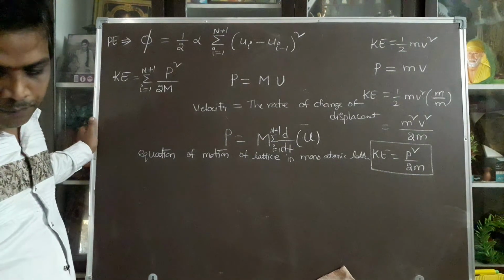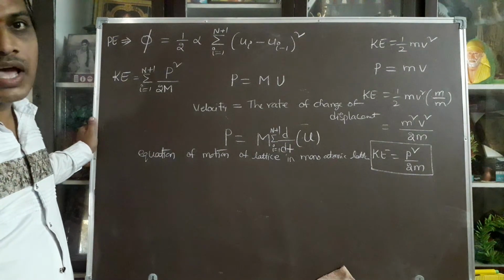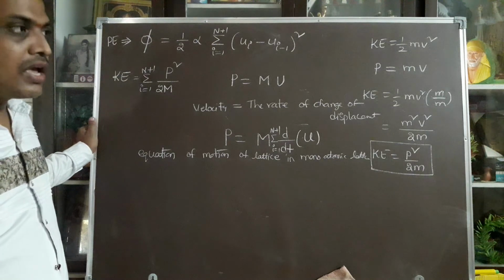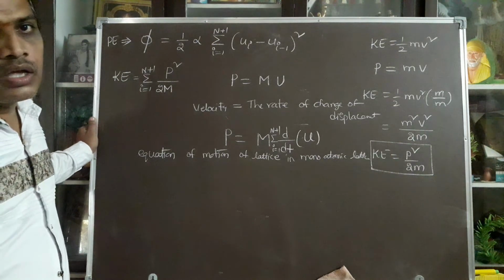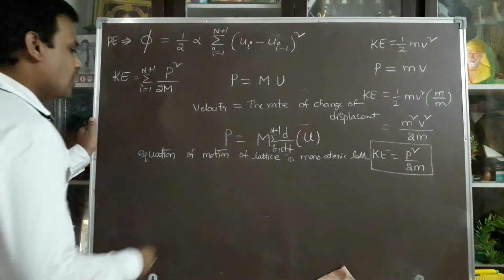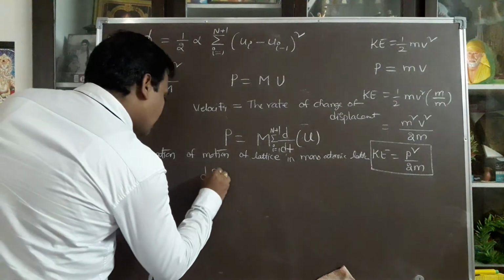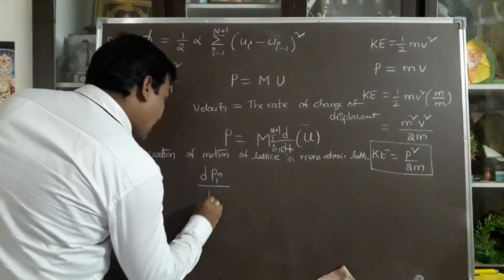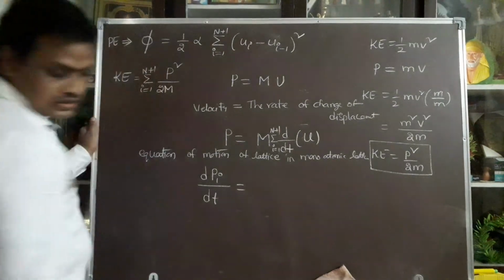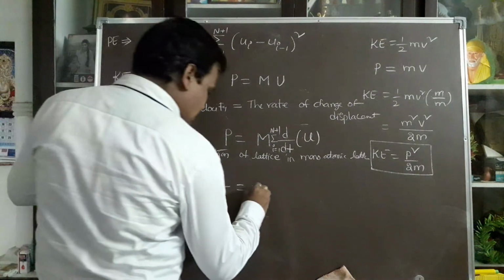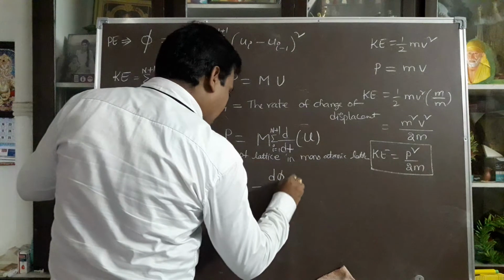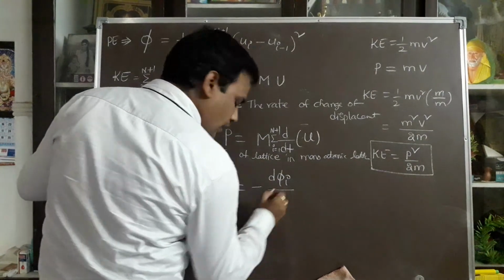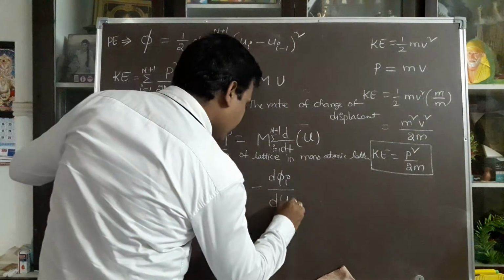Force F can be represented as F is equal to ma. In a similar way, I am taking the rate of change of momentum, dpi by dt, is equal to minus dpi by dui.